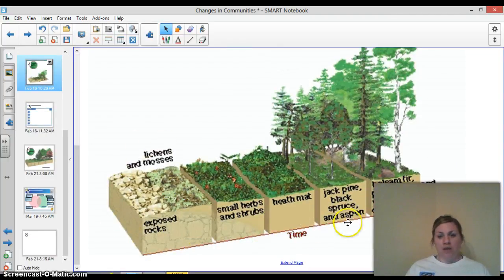So here we have another timeline. You have exposed rock, with lichen and moss developing on the rock, breaking it down. Eventually small herbs and shrubs grow. As those shrubs grow, they're going to allow other organisms to move into place as well, and it's going to attract things like tree seedlings. Over time, they're going to grow and develop, and we're going to have a nice new ecosystem.